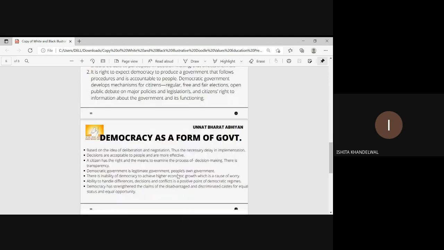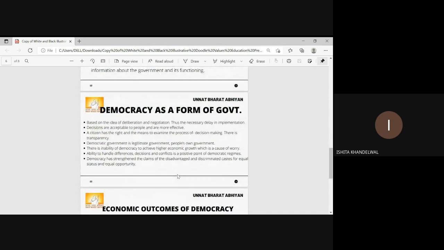Now, let us know democracy as a form of government. It is based on the idea of deliberation and negotiation, so there is a necessary delay in the implementation, as both the opposition and the ruling parties give their own opinions, and so they come to a viable solution to a concerned problem. Decisions are acceptable to people and are more effective.